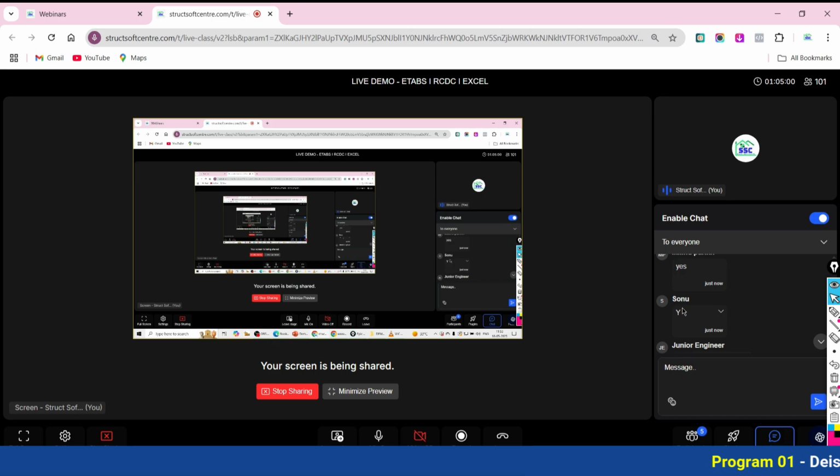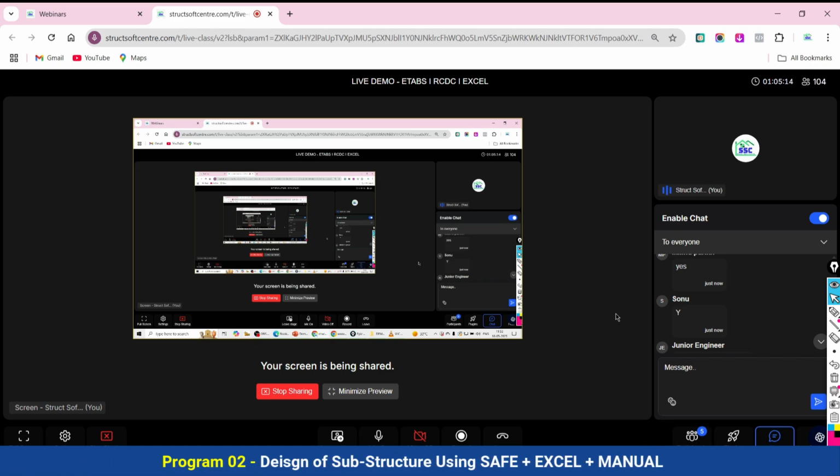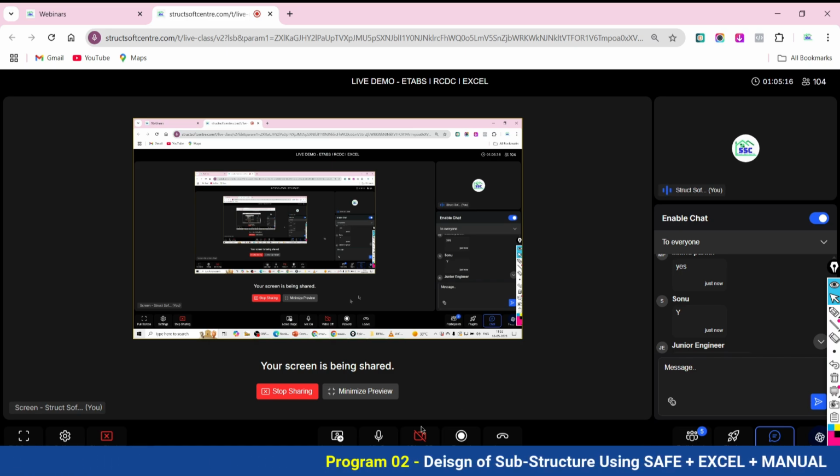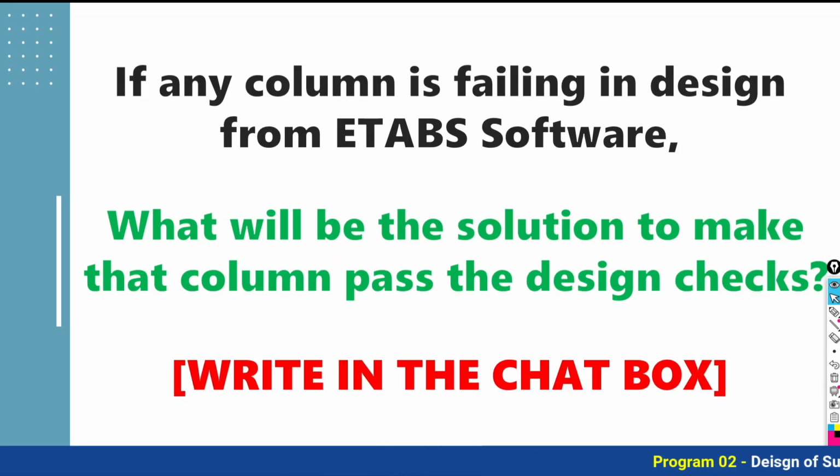Without diagnosing the problem, without knowing what the reason is, you are directly giving the solution. That is the mistake made by beginners, or those who do not have knowledge of design, those who have not worked as professionals. So first you need to know the reason for the failure. You need to diagnose the problem, where exactly the problem and mistake is.